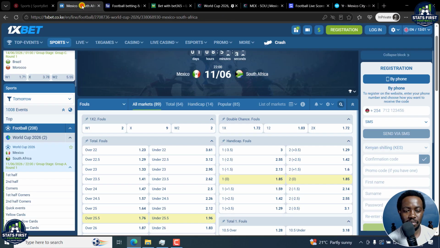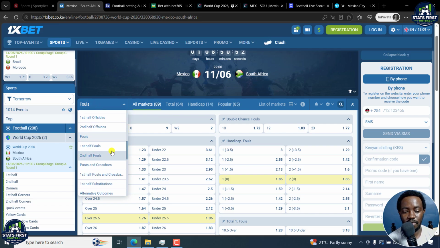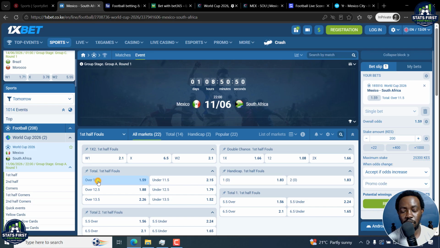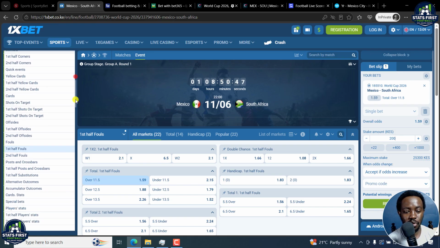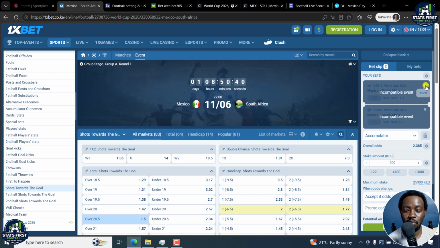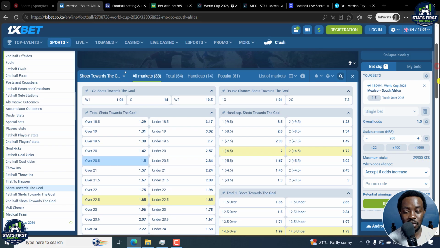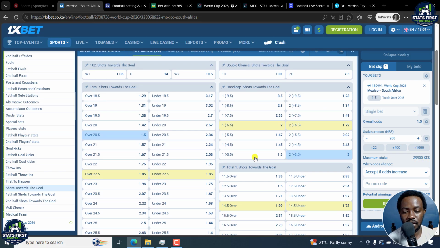I'm also going for at least 25 fouls in the full time, which would be safe. If I'm going for a first half, at least 12 fouls. And then I'm also going to go for shots towards goal. We might get at least 21 shots towards goal, and this more or less will be inclined to one particular team, which is Mexico. They're at home. They need to fire on all their cylinders. I do believe they also get at least 14 shots right there. So it's good to kind of see the different variations in all that.